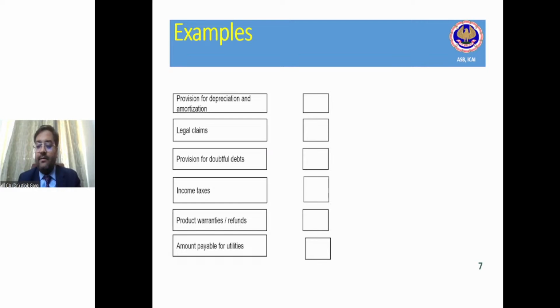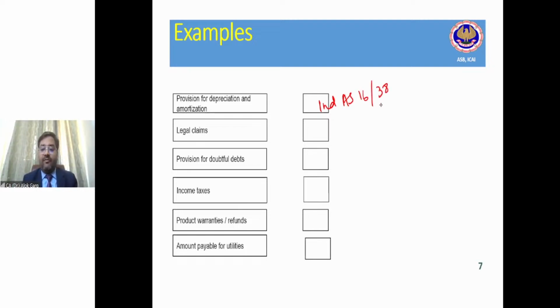Again, it is an estimate. Yes, you are right, Rahul. So this provision for depreciation and amortization is covered under Ind AS 16 and 38.